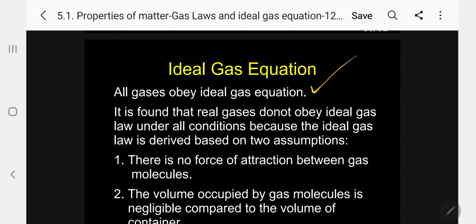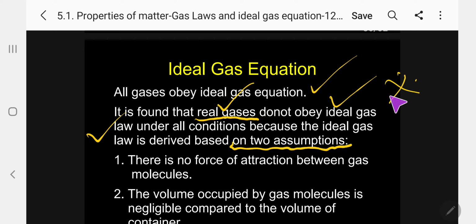We have seen already. Now, it is found that real gas, we will come later. What is real? What is ideal? What are the differences? We will come later. What is the real gas? It does not obey the ideal gas law under all conditions, because the ideal gas law is derived based on 2 assumptions.